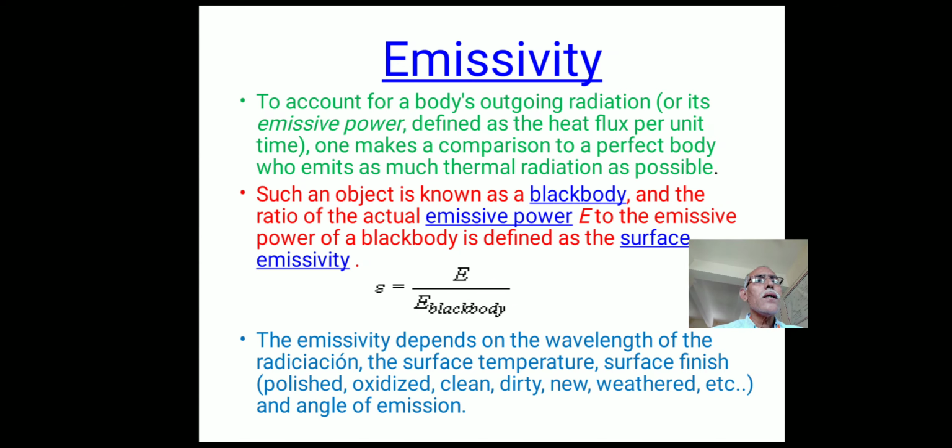That is, epsilon equals capital E, the emissive power of a particular body, divided by the emissive power of a black body. This emissivity depends on the wavelength of the radiation, the surface temperature of the body, and the surface finish, whether it is polished or oxidized, clean, dirty or weathered, etc. It also depends on the angle of emission and the angle of incident rays.